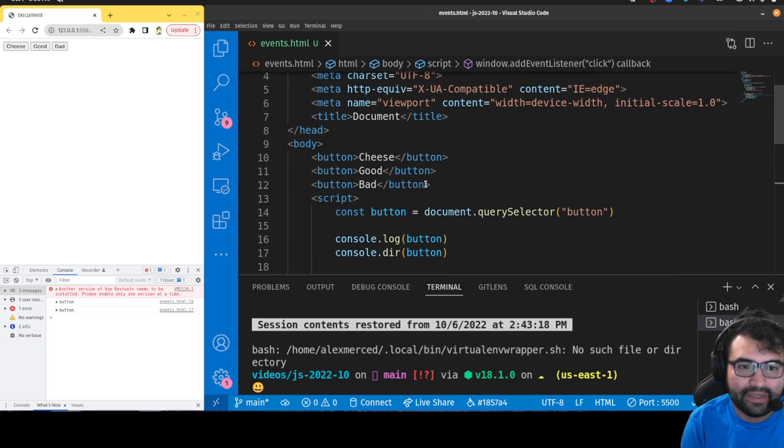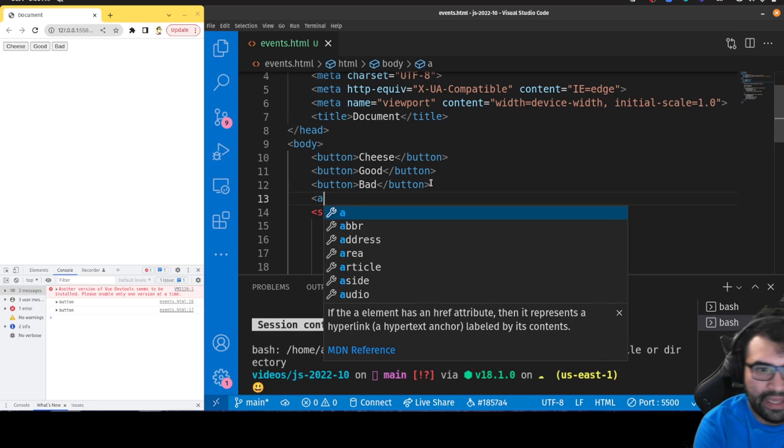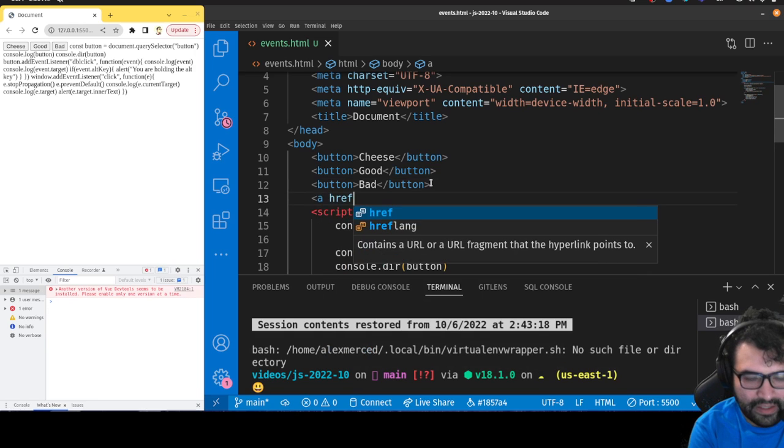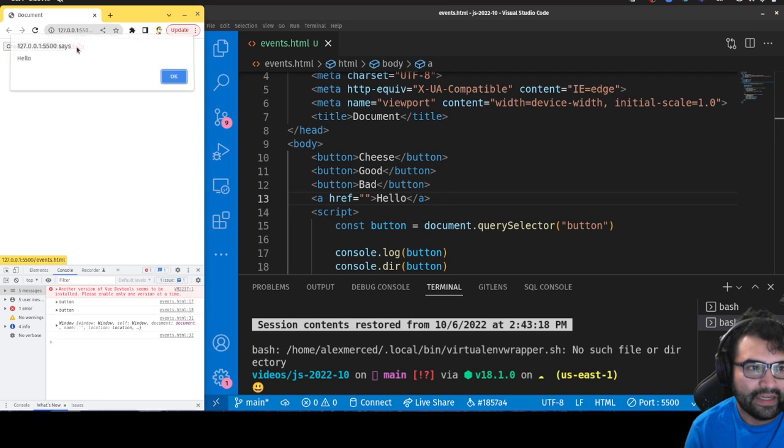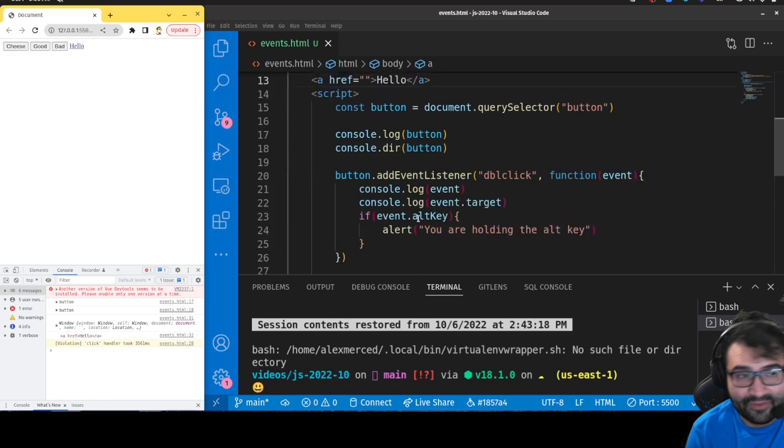So let's go back over here. Let's create an A tag. A href equals empty, hello. Okay, now if I click on this, oh, okay, so I still have that window event, so it works.